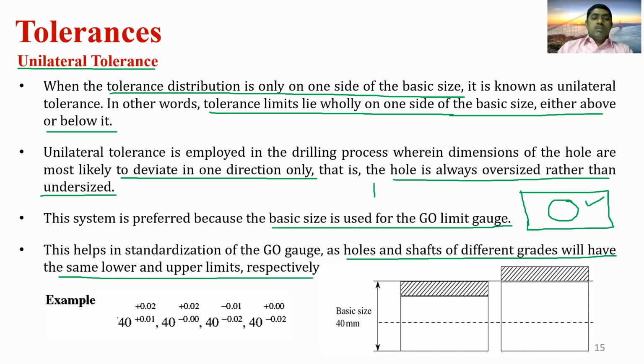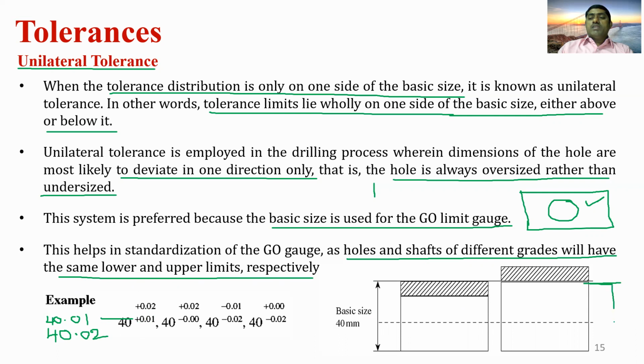The example for the unilateral tolerance is 40 plus 0.01, plus 0.02. That means 40 is the basic size, the lower limit is 40.01 mm, and the upper limit is 40.02. That means the tolerance is provided only on one side of the basic size.